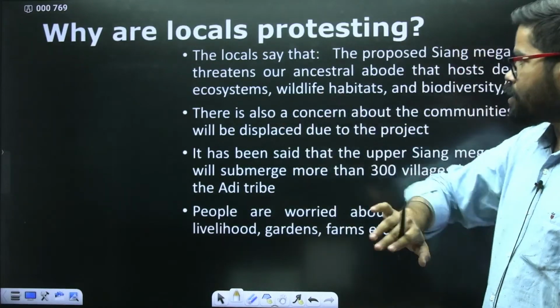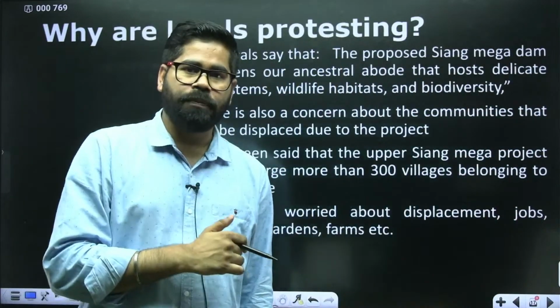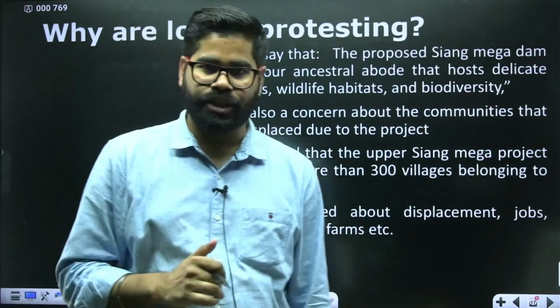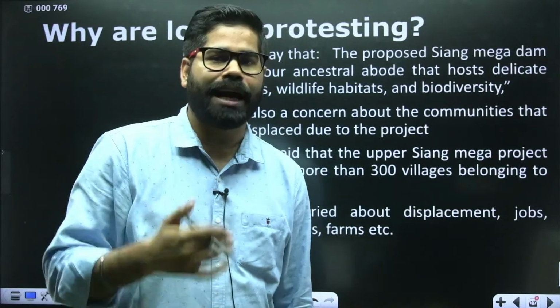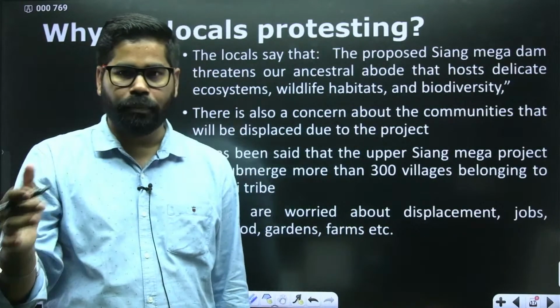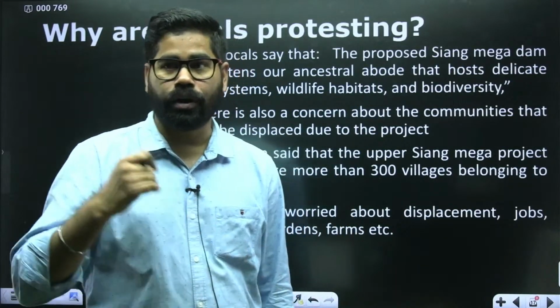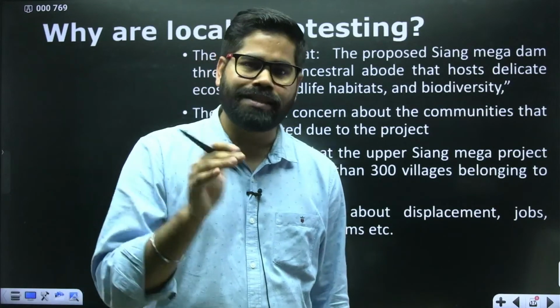The locals here are saying that, like you know, in Arunachal Pradesh we have a lot of tribal population, and they consider the entire area, the Brahmaputra or the mountains or the different rivulets or the different forests there to be quite sacred.